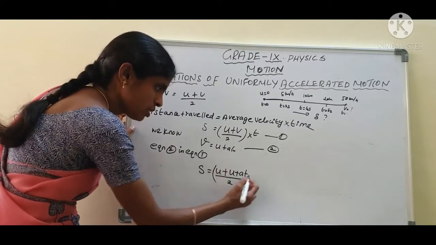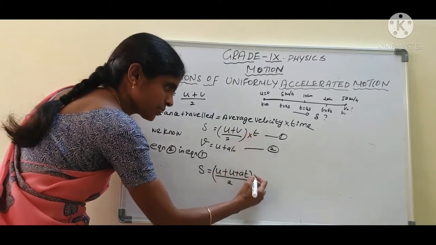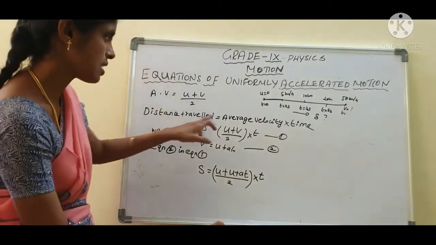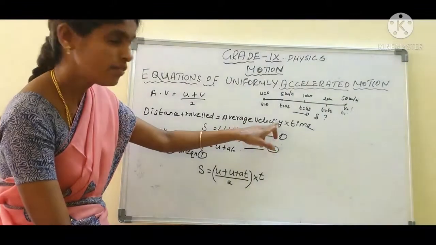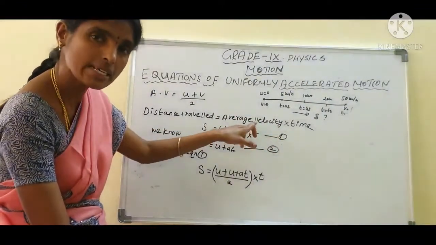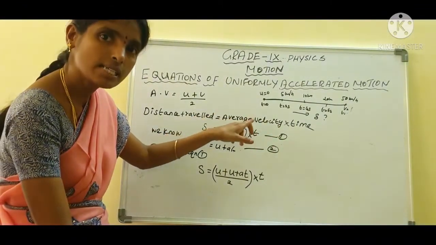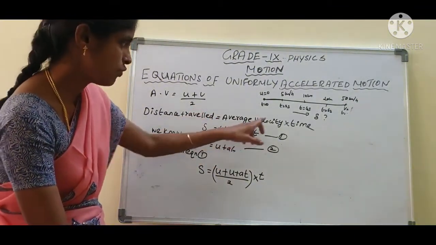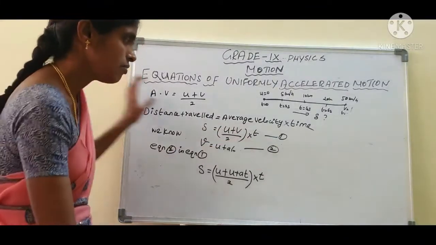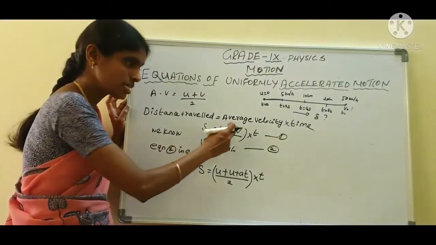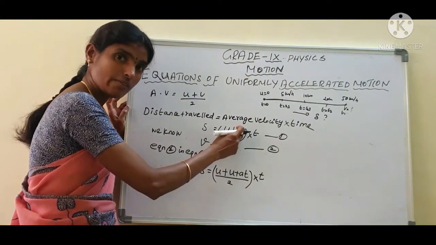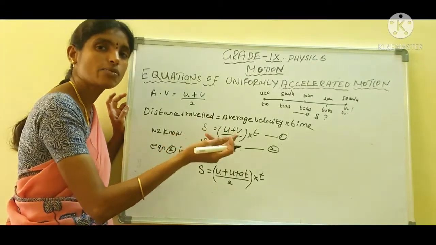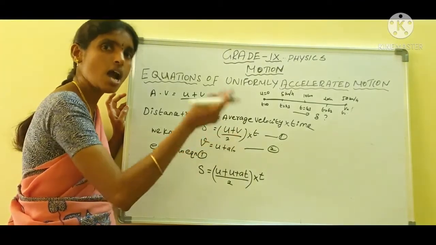Are you clear, students? Then into bracket, into t. Distance traveled equals this formula. Already we found the average velocity. What is average velocity? Initial velocity plus final velocity by 2. We substitute that in the formula. We know the v value. Where did we find the v value? From the first equation of motion. We found it from there.